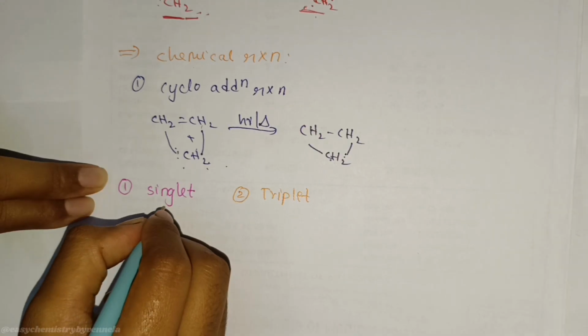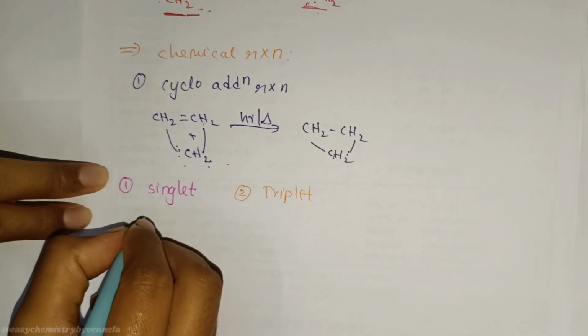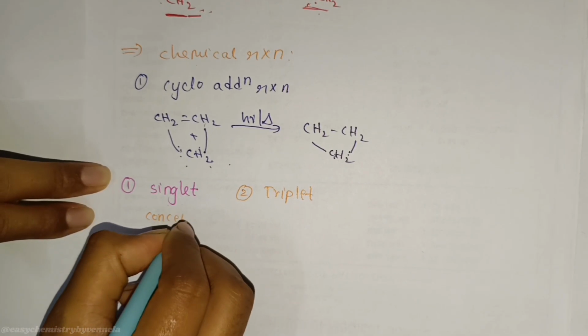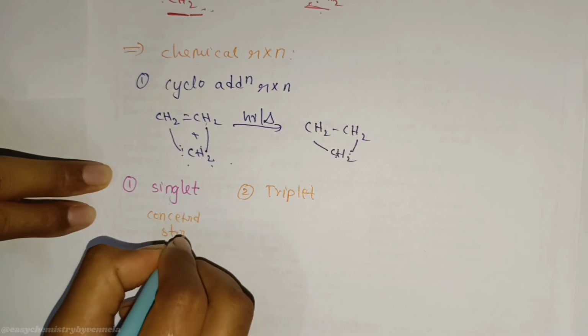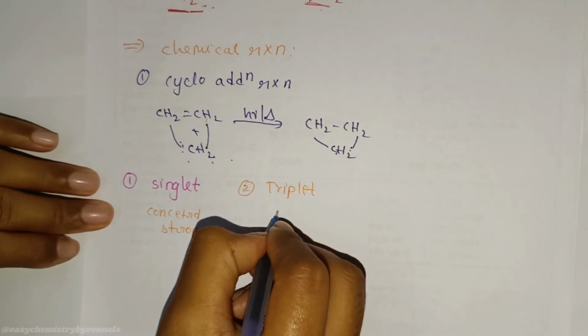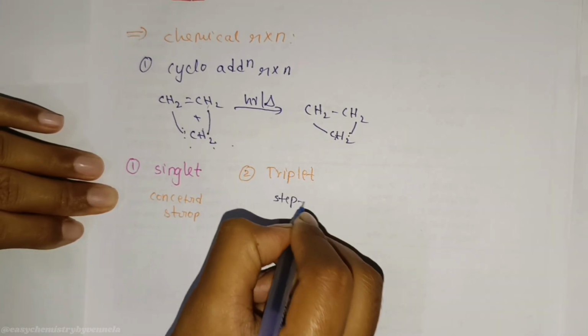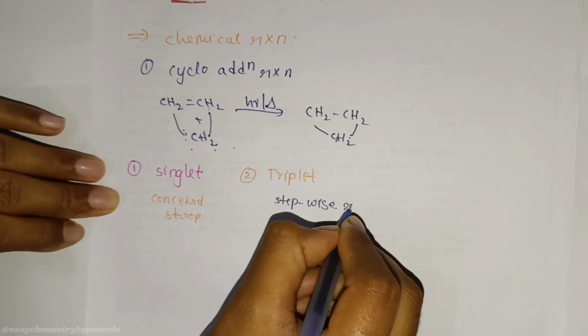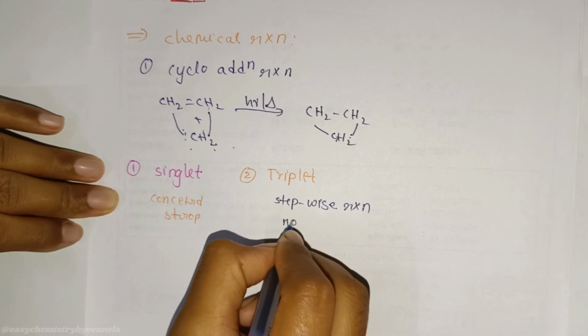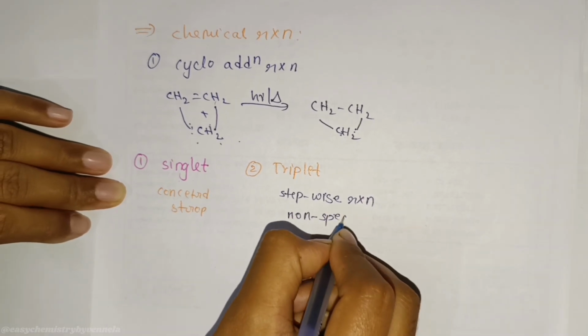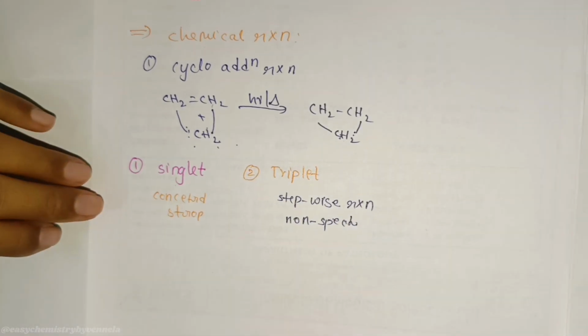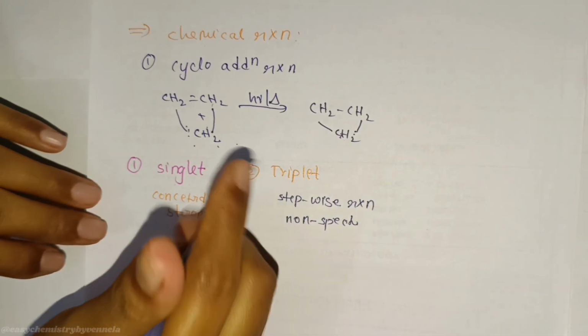Singlet carbene is a concerted reaction, stereospecific. Triplet is a stepwise reaction, non-stereospecific. For example, two styles of attack.